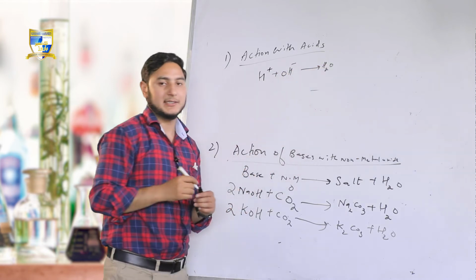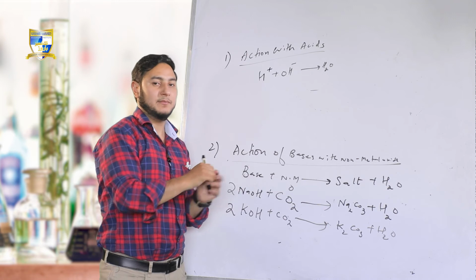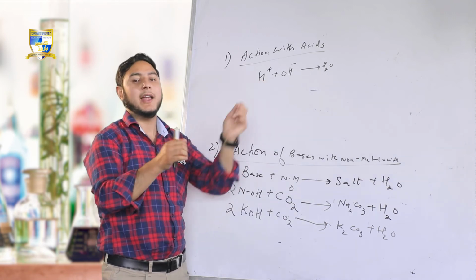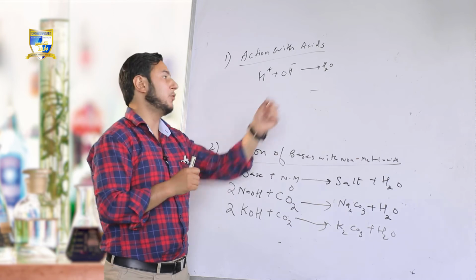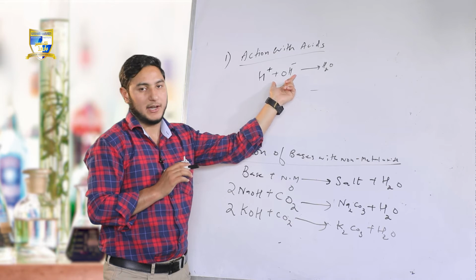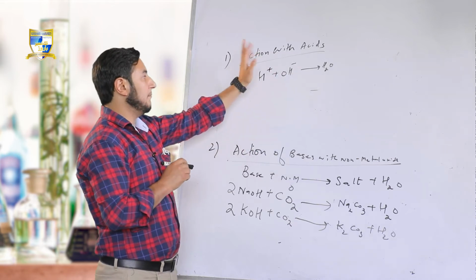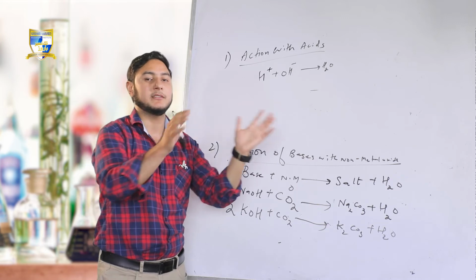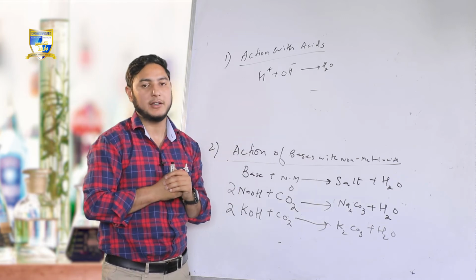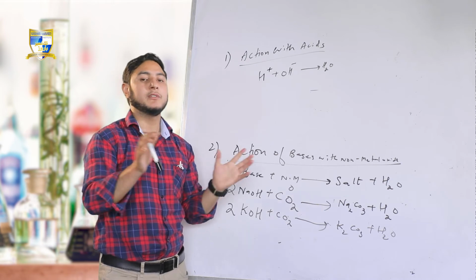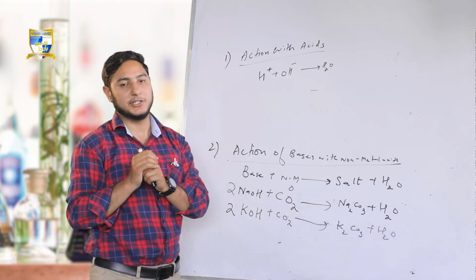So what I am saying is this: the property of an acid is due to its release of H positive ions, hydrogen ions, whereas the property of base is due to its release of hydroxyl ions, OH negative ions. So what happens when bases react with acids? It is a common example. When acids react with base or when bases react with acid, there is a formation of salt along with water. The reaction is called a neutralization reaction, or we sometimes call it acid-base neutralization.